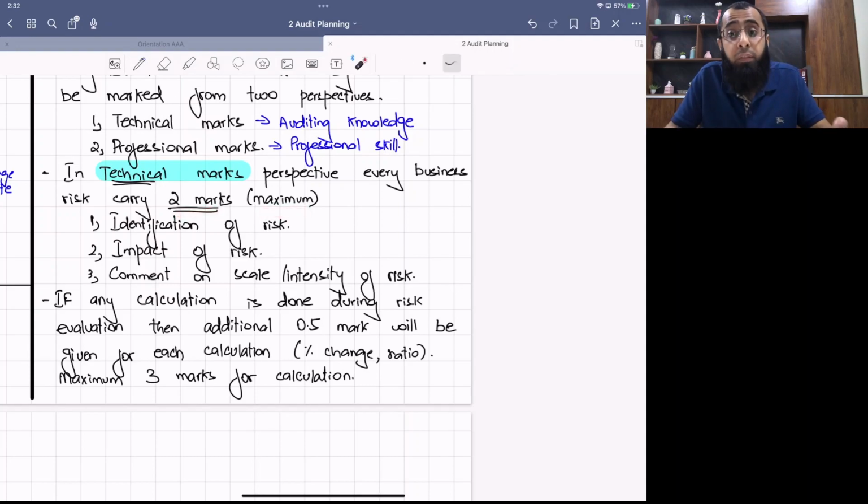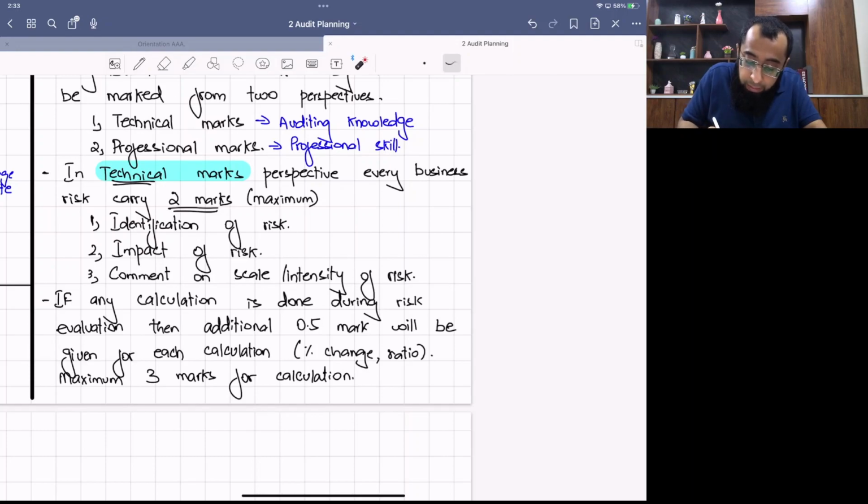These are maximum marks, for a very good risk which you have written: identification of risk, impact of the risk, and comment on scale or intensity of the risk, and factors which are increasing the intensity. For example, the gearing is very high and the intensity of the risk is very high because the company is already facing low profits. The profits are already declining, so it will affect the company's ability to pay the interest cost. So comment on the scale, the intensity of the risk. Obviously, when we deal with the exam scenario, you will understand it in a better manner.